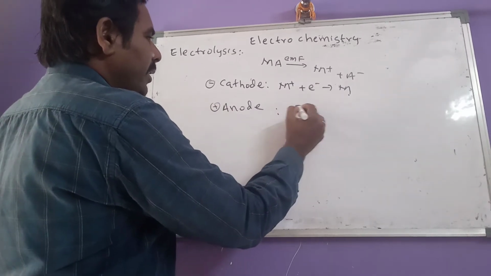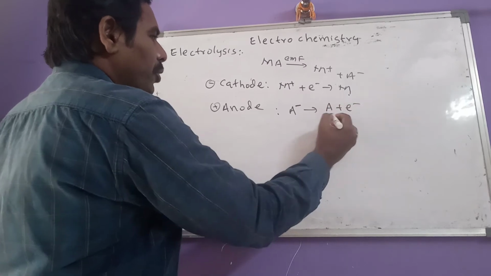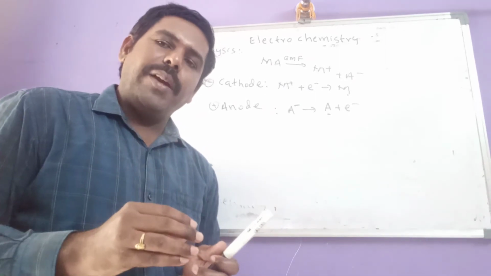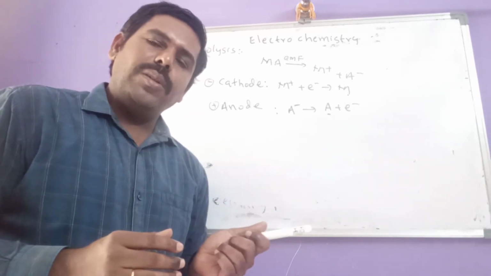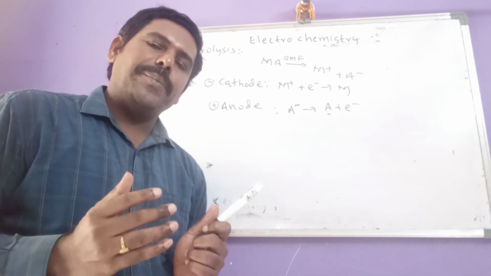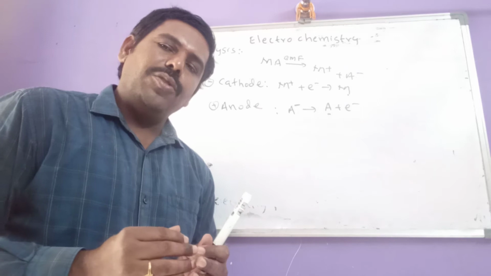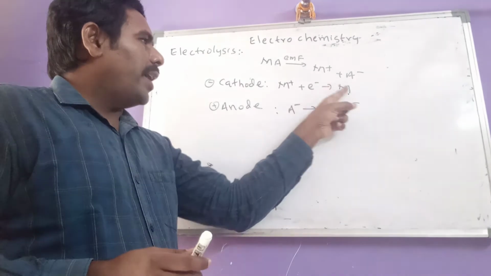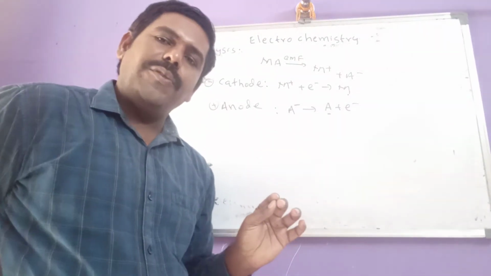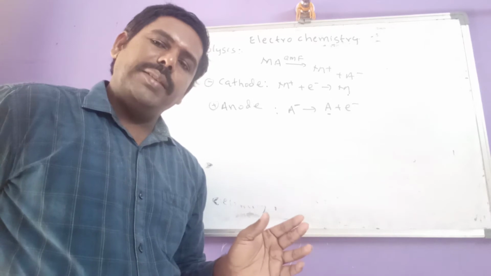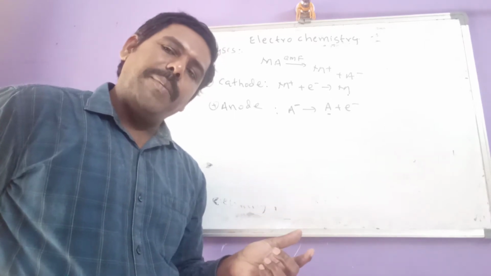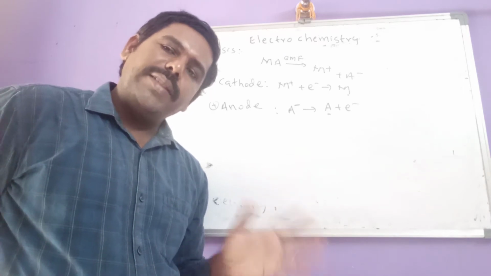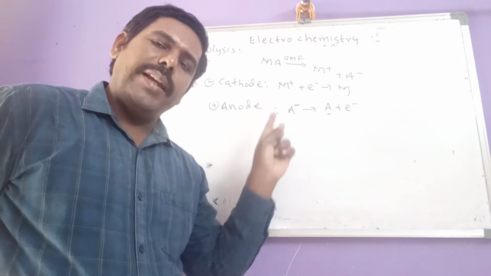A minus gets discharged at the anode to produce A. So if some external EMF is passed into any electrolytic solution, that solution splits into its constituent elements like M and A. So the process of conversion of an electrolyte into its constituent elements by the use of some external source of electricity is known as electrolysis.